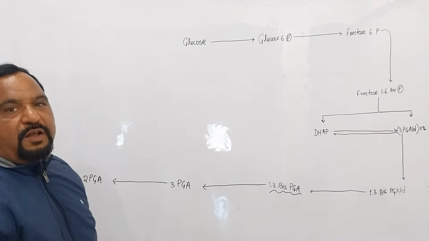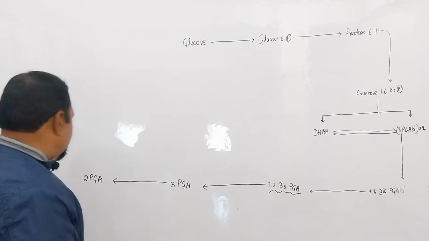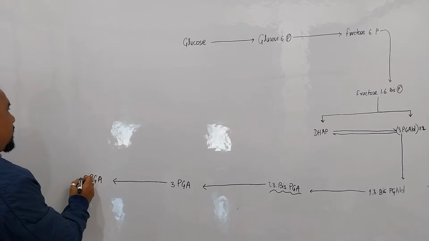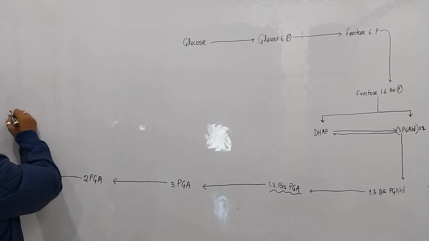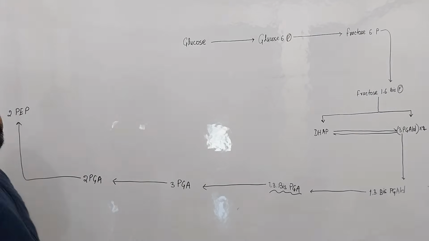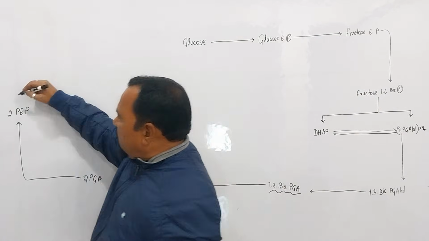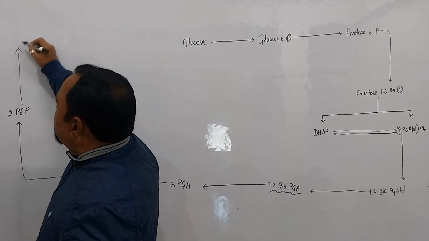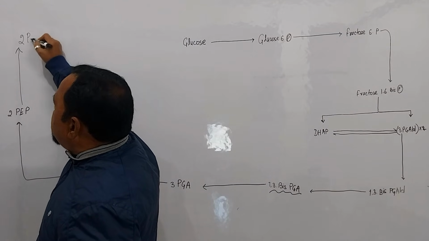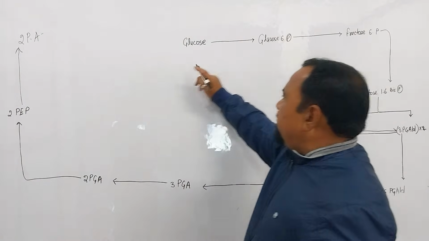2-PGA means 2-phosphoglyceric acid, or you can say 2-phosphoglycerate. 2-PGA is converted into 2-PEP. PEP means phosphoenol pyruvate or phosphoenol pyruvic acid, and 2-PEP is converted into pyruvic acid. Clear? It's the total 10-step process.